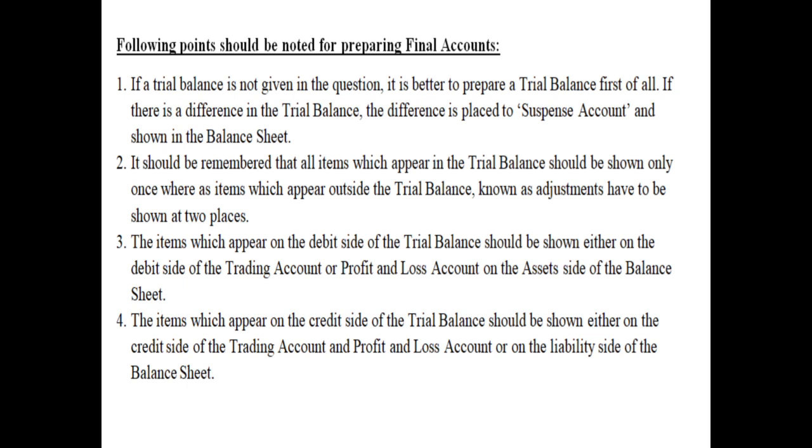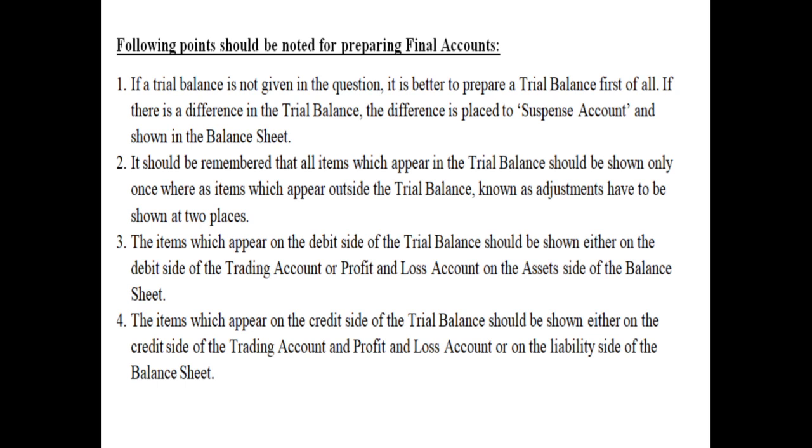Point number 2, it should be remembered that all items which appear in the trial balance should be shown only once, whereas items which appear outside the trial balance, known as adjustments, have to be shown at two places. Very important point. All the items which are shown inside the trial balance are assumed to have been adjusted and will be shown in one place, whereas those items which are shown outside the trial balance are assumed yet to be adjusted.